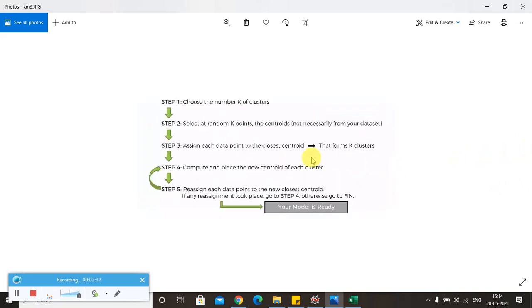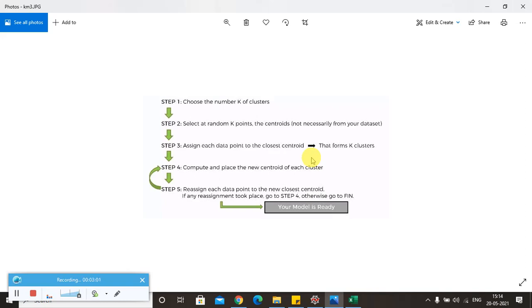This is the algorithm for k-means. Step 1 says to choose a number of clusters. Primarily we have to choose the number of clusters. In step 2 we select at random k points, those are the centroids, which are not necessarily from your data set. Later on we assign each data point to the closest centroid, which forms k clusters.